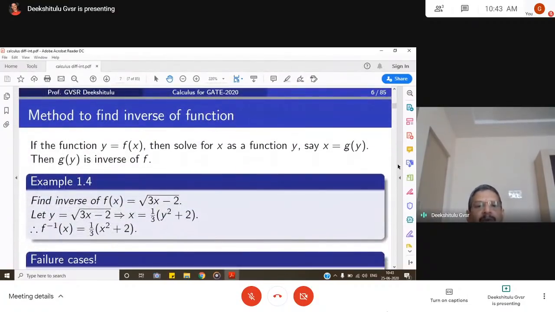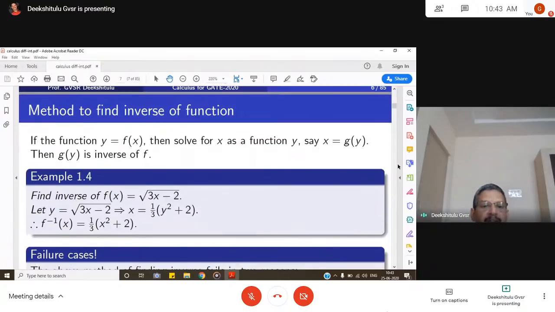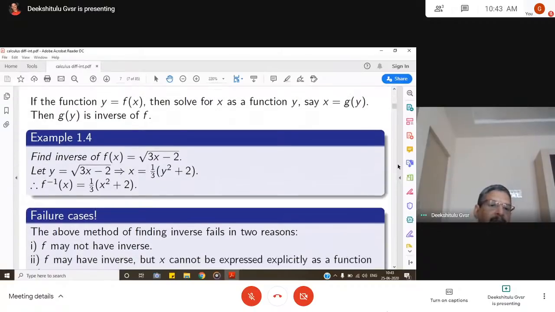So, the method to find the inverse of a function: given the function y is equal to f of x, solve for x as a function of y. That means let us say x is equal to g of y, then g is the inverse of f. For example, f of x is equal to square root of 3x minus 2, or y is equal to square root of 3x minus 2, implies x is equal to 1 by 3 into y square plus 2, or f inverse of x is equal to 1 by 3 into x square plus 2.